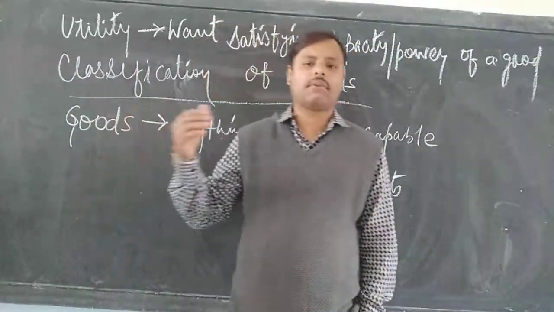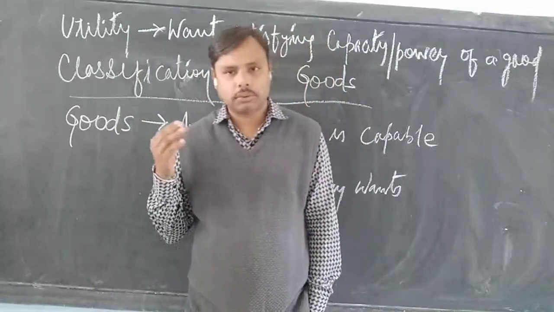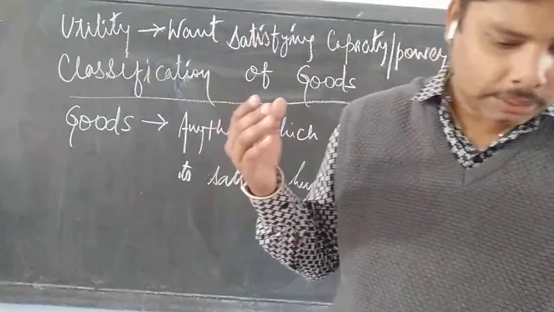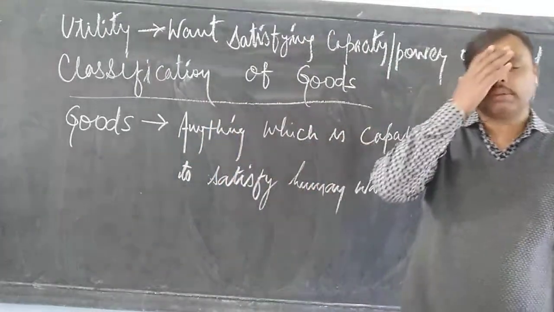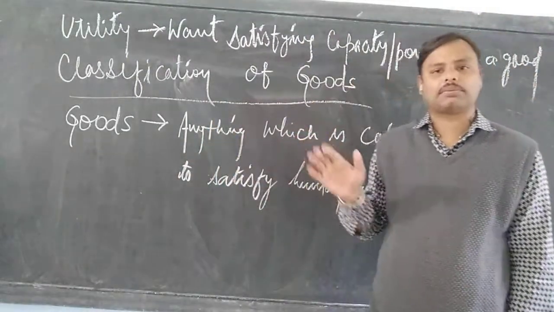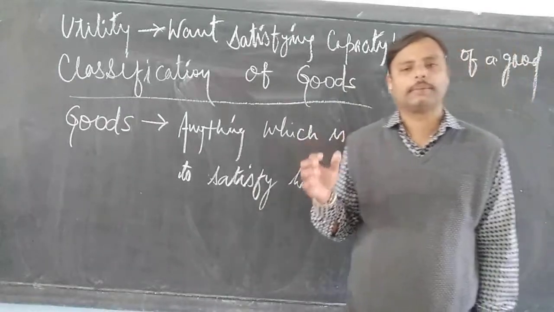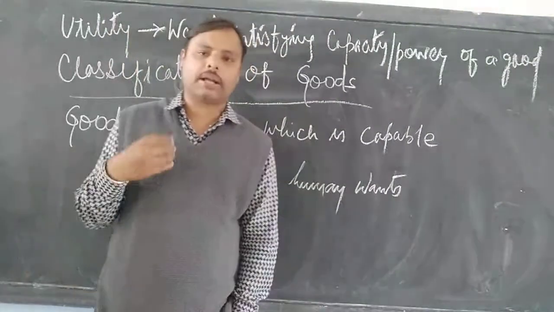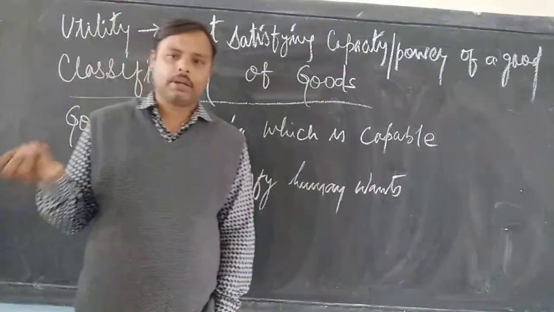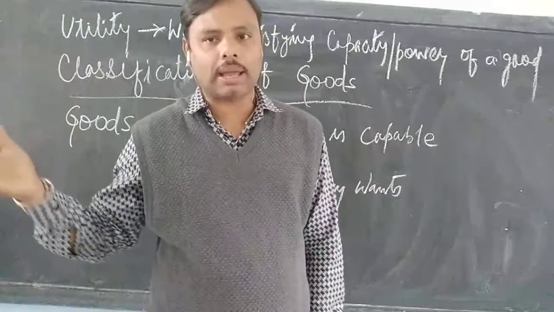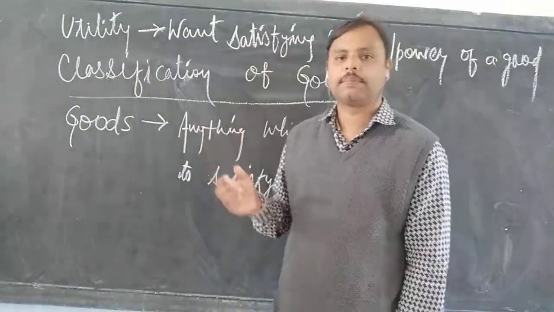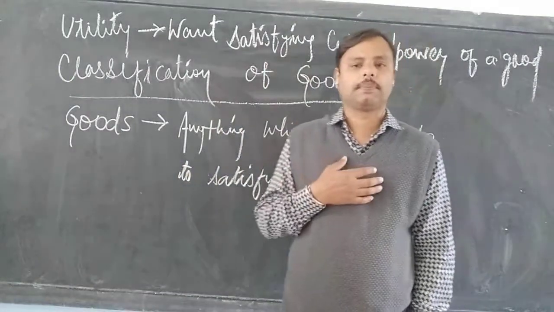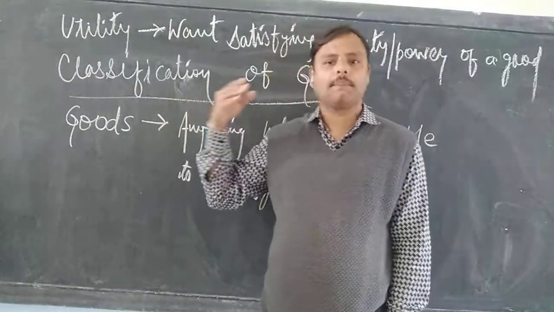Now, consumer goods are further subcategorized into single-user, durable, semi-durable and services. Single-user means one-time consumption, and then the life of the product gets over. All the edible items like an egg: the moment we consume it, the life of the egg is over. Durable products have a longer life, lasting for a longer period of time. All the benches that you see in the school are durable goods, which means they can be used for many years.